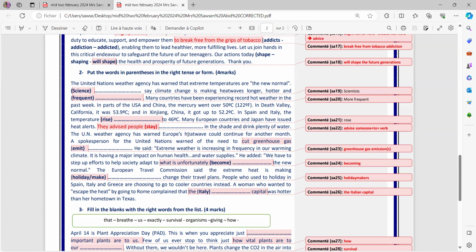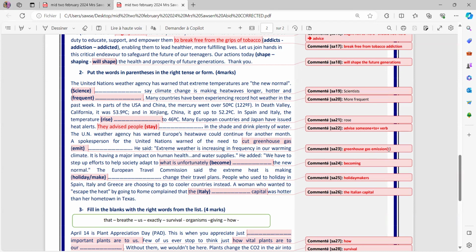A spokesperson from the United Nations warned of the need to cut greenhouse gas. And here is a compound noun, greenhouse, that's number one, gas, that's number two. And of course, I need number three, which is going to be greenhouse gas emission or emissions. Of course, better here use emissions because